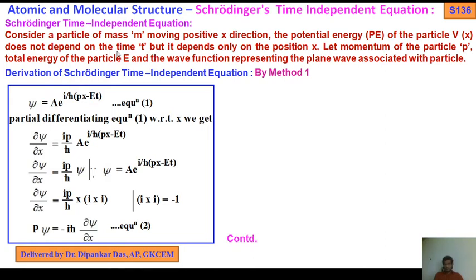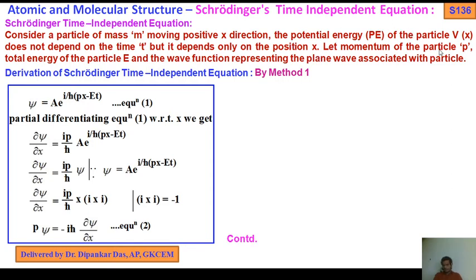So the particle is moving in the x direction having mass m, and also having potential energy V(x) that does not depend on the time t, but depends only on the position x.